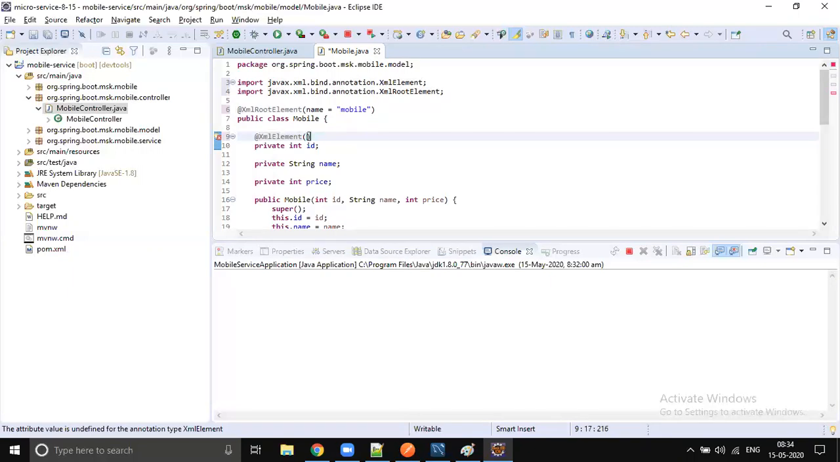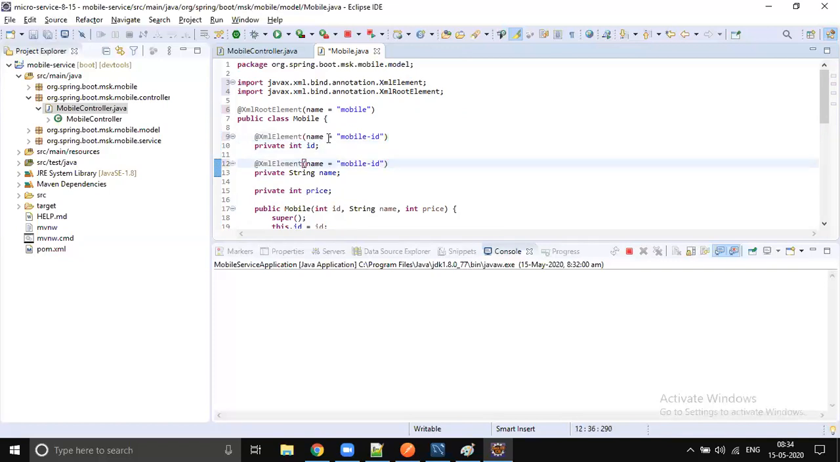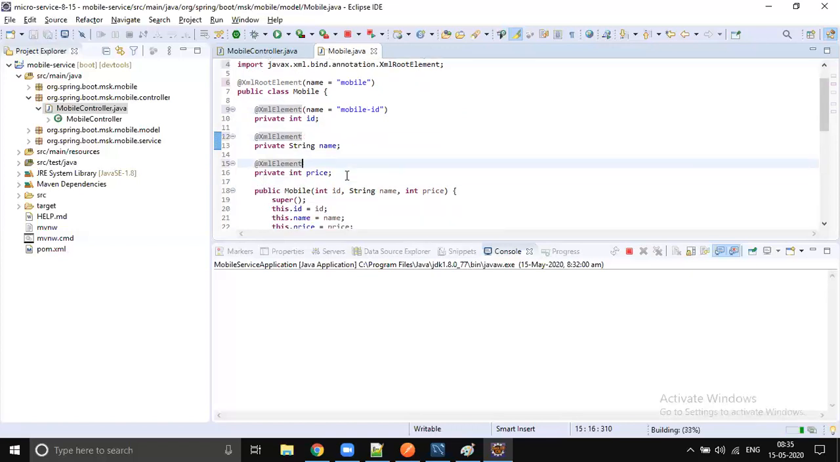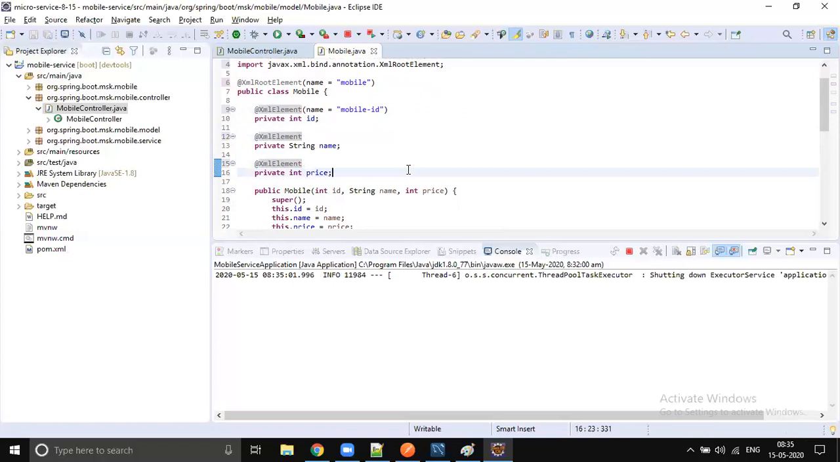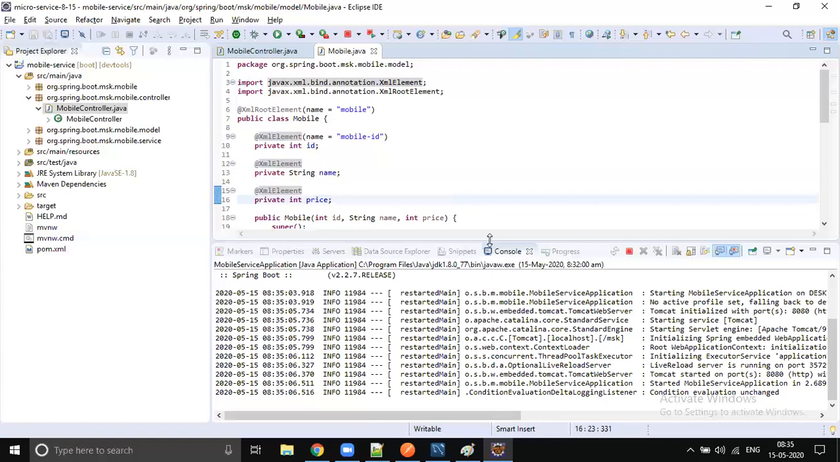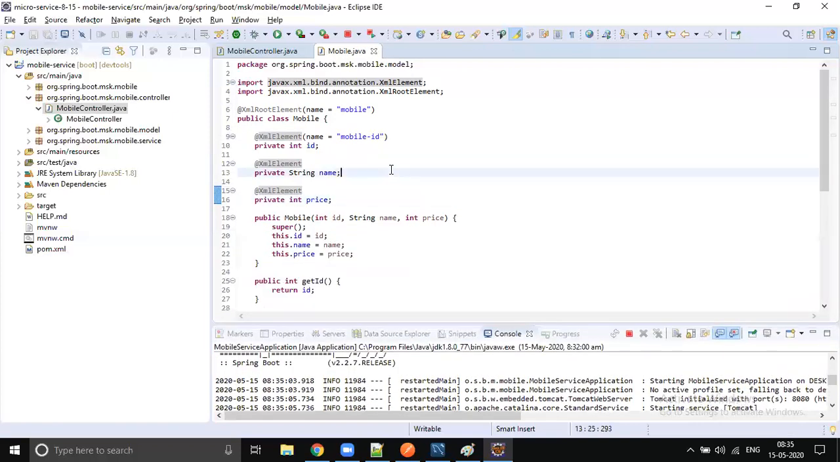You can just give name equals, let's say, mobile-id. Okay, it works. Yes, you can give a different name. If you don't want to change the name, you can keep it as it is, and you should add one more for price. So these annotations you have to add to get the support of XML. To get the support of XML, you must add these annotations on top of your model class.